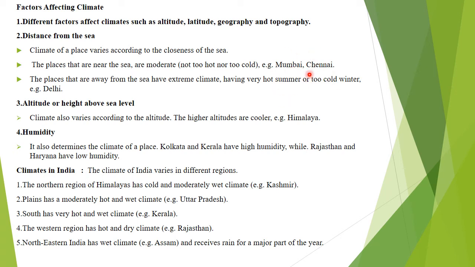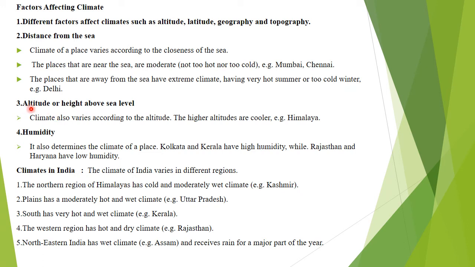it cooler or moderate. Places that are away from the sea have extreme climate, having hot summer or cold winter. North India, especially Rajasthan and Delhi, all these places, they are far from the sea, so they have extreme climate. During summer, it is very hot, and during winter it is very cold.